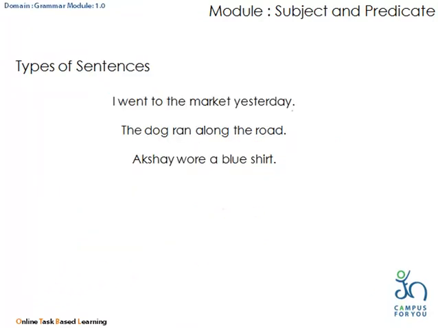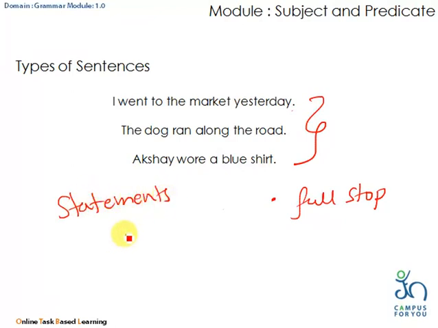First, read these three sentences. I went to the market yesterday. The dog ran along the road. Akshay wore a blue shirt. One thing common in all these three sentences is that all the sentences are ending with a full stop. Such kind of sentences which just make statements, or you can say they make assertions, are known as declarative sentences.